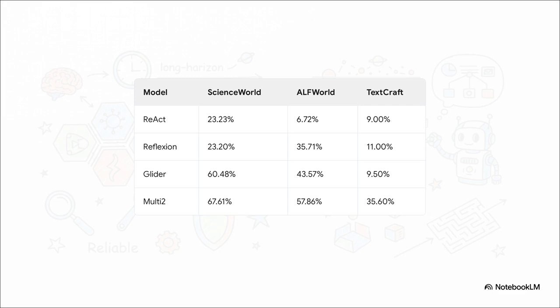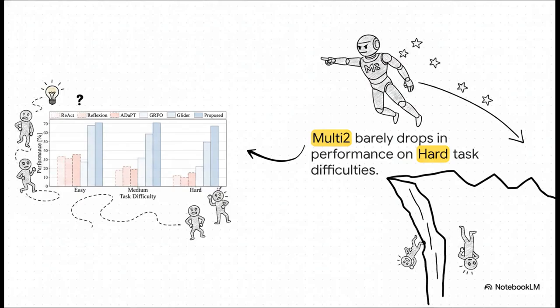Just look at ScienceWorld. It hits an impressive 67.61% success rate. To put that into perspective, React and Reflection are sitting way down at around 23%. In TextCraft, which tests compositional dependencies, Multi2 achieves over 35%, completely leaving the single-digit scores of those other models in the dust. Now, what's really interesting about this slide is how the models handle scaling difficulty.